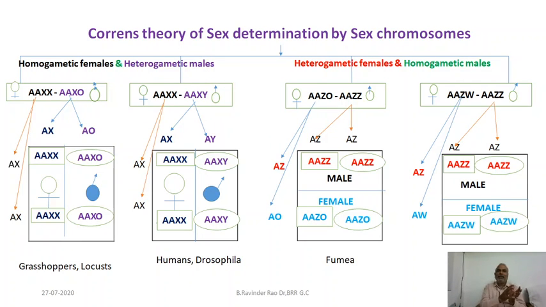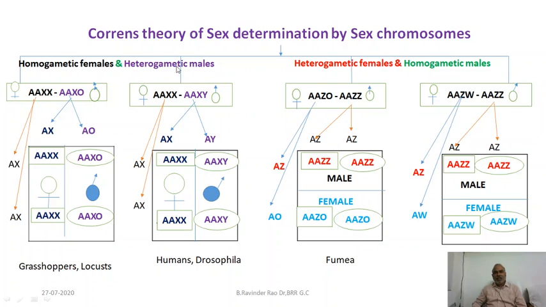In certain cases, when the sex chromosomes are not the same, they will become males. In certain other cases, when the sex chromosomes are not the same, they will become females. Let us understand this by observing this chart. These two are heterogametic males and these two are heterogametic females.